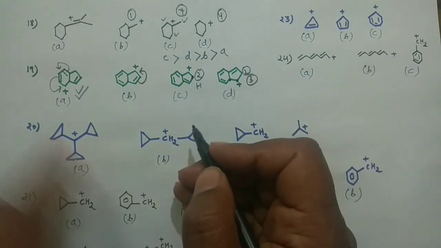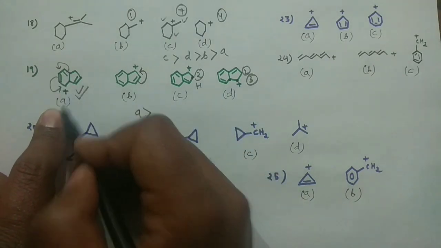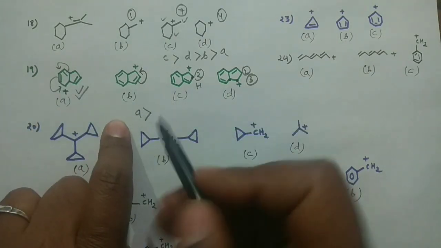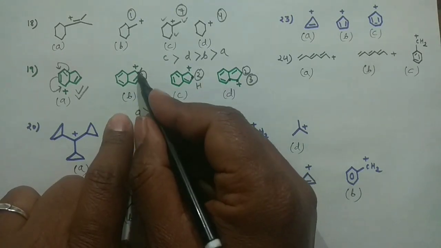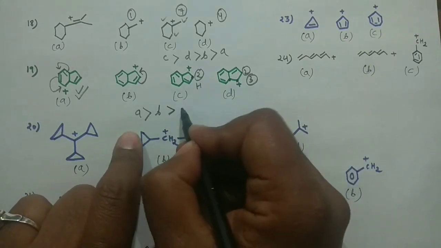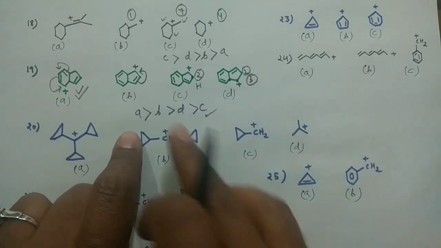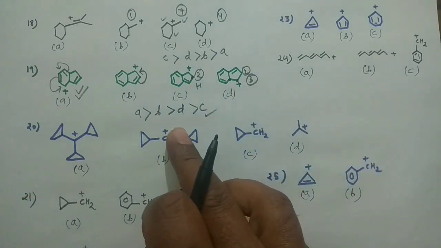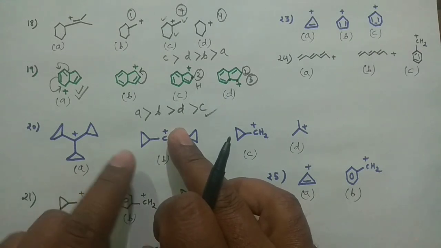So A should be the most stable because 2 double bonds are there, and here 1 double bond is, so B is second because 1 double bond is contributing. And now based on the hyperconjugative structures, D and C would be the least stable. So A, B, D, C, this should be the order. Okay, so this should be the most stable one.